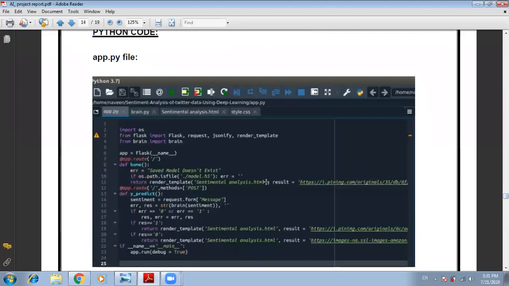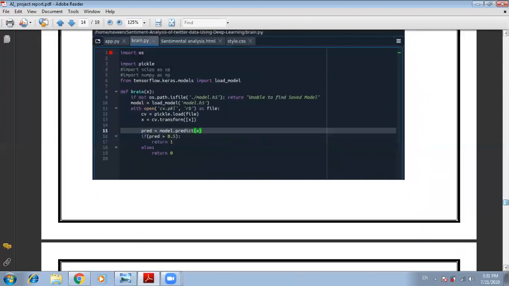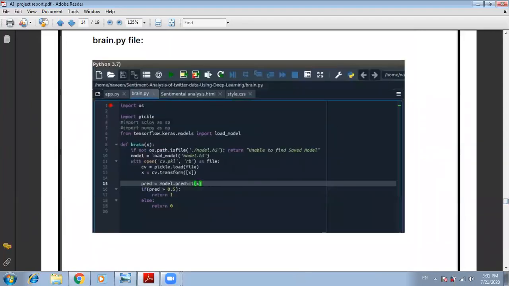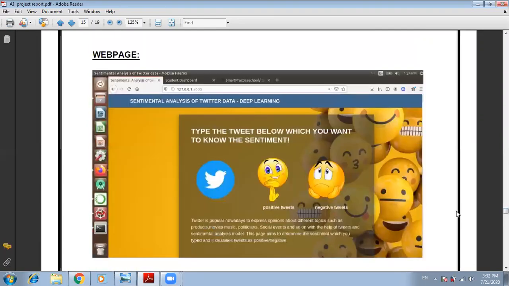Next, we build the app.py file. In the app.py file, we will render the images based on the user input. If it is positive, then we will render one emoji image, and if it is negative, we will render another image. This is the brain.py file, which is a subpart of this app.py file. In the testing part, we will run the application on the local server. After running this file, we will get a local URL, which is 127.0.0.1:5000. When we run it on the web application, we will get output like this. That means we have run the full application.